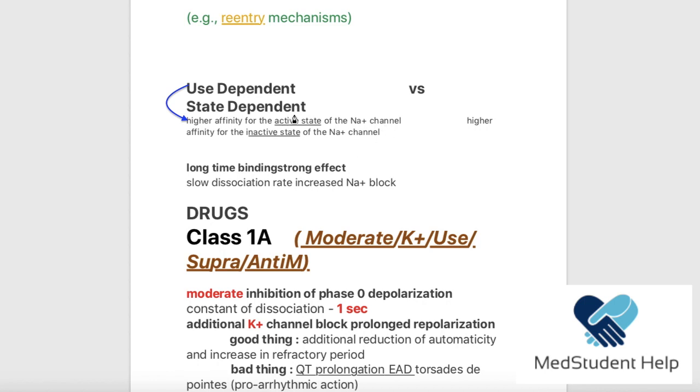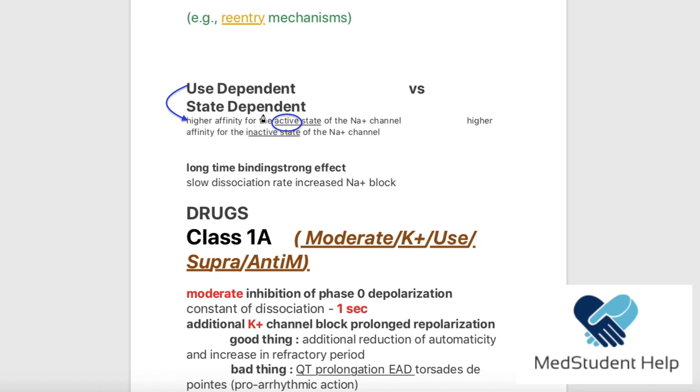What was the active state of the sodium channel? It was the open state. So these drugs are going to block the sodium channels that are in the active state. When do we have the sodium channels in the active state? In the depolarization phase, in the upstroke phase, right?